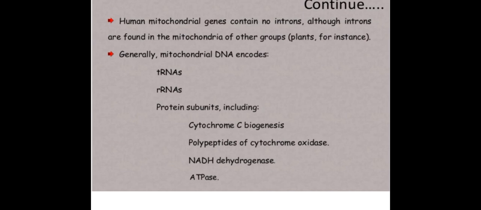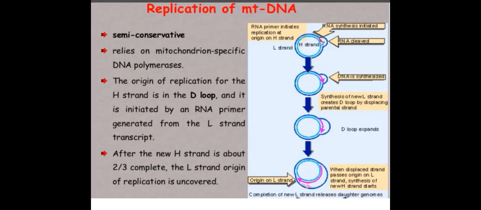Generally, mitochondrial DNA encodes tRNAs and rRNAs. Protein subunits include cytochrome c biogenesis, polypeptides of cytochrome oxidase, NADH dehydrogenase, and ATPase. Replication of mtDNA is semi-conservative and relies on a mitochondrion-specific DNA polymerase. The origin of replication for the H strand is the D-loop, and it is initiated by an RNA primer generated from the L strand transcript.